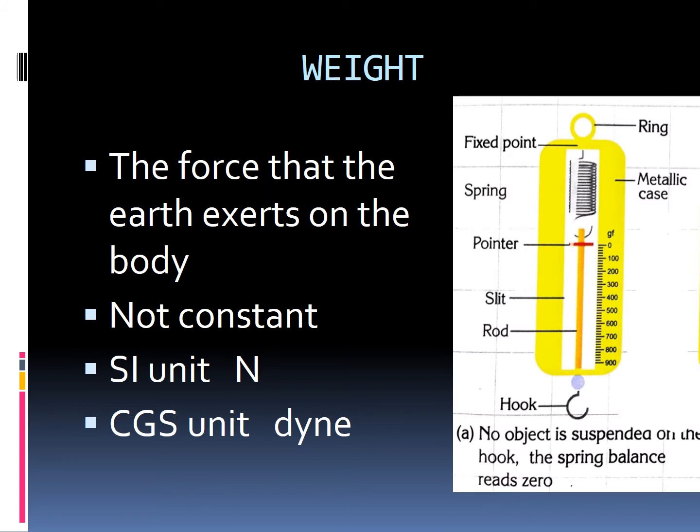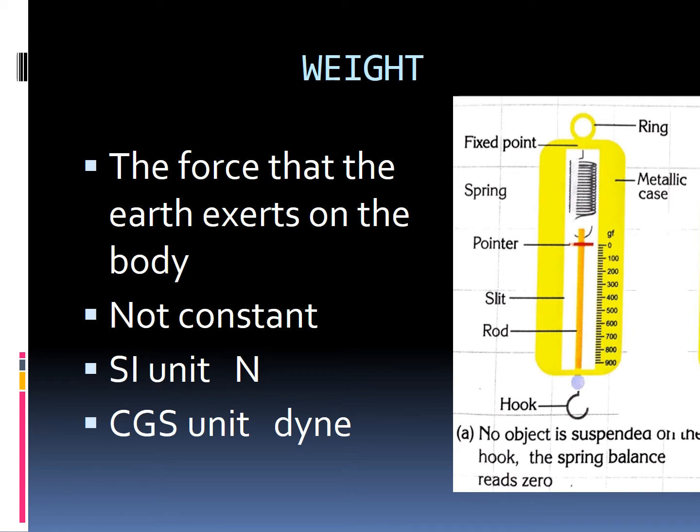And then the next thing is weight. First we have seen that the first physical quantity is mass, and the next one is weight. What do you mean by weight? The force that the earth exerts on a body. And the weight is not constant.